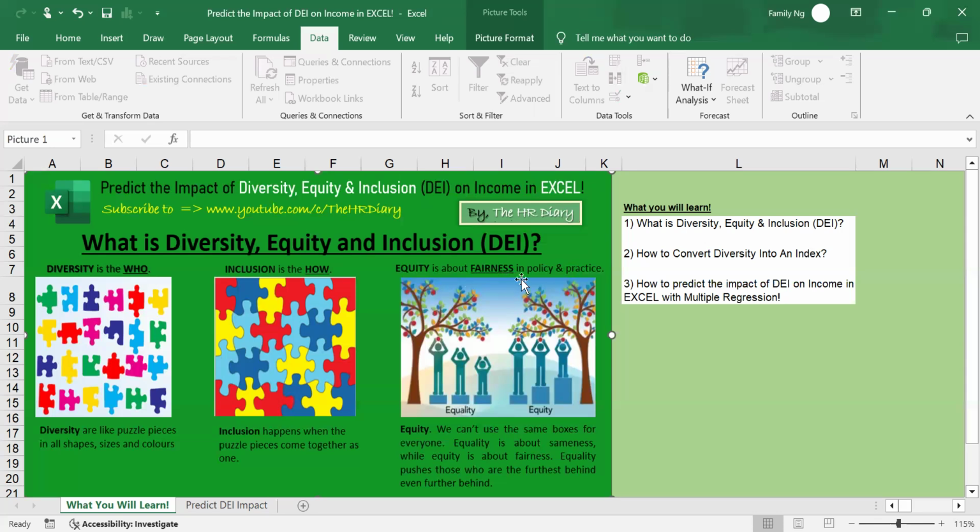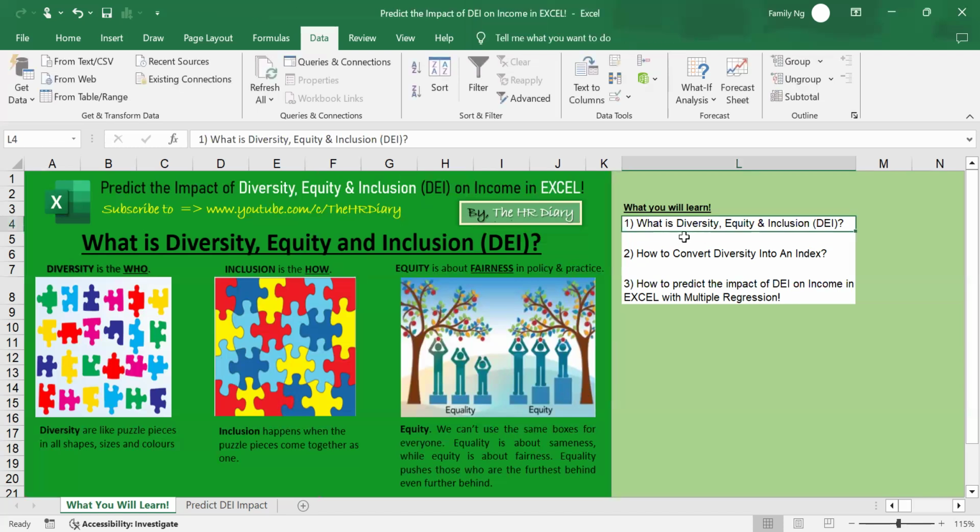Equity is about fairness in policy and practice. To have equity, we can't use the same boxes for all employees. Equality is about sameness, the same size boxes, while equity is about fairness. Equality pushes those who are furthest behind even further. Employees want fairness in contributions and rewards. They want fairness in the inputs and the outcome.